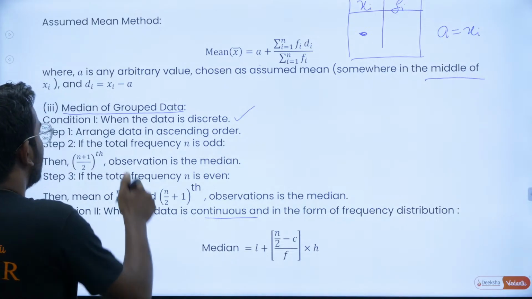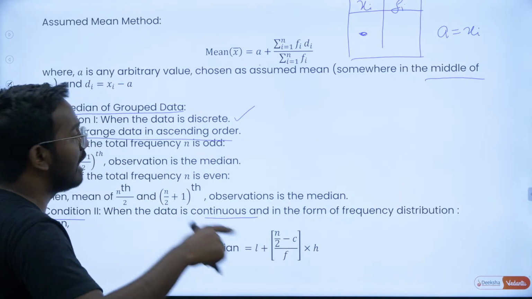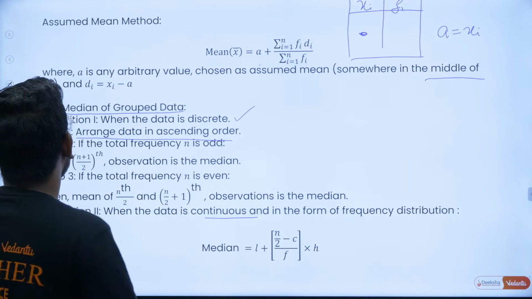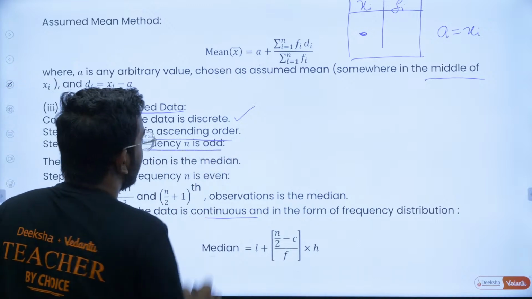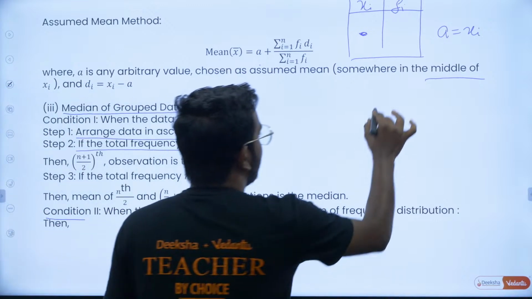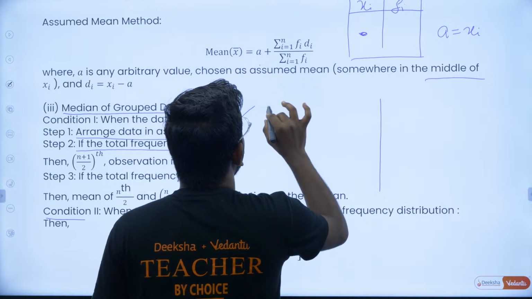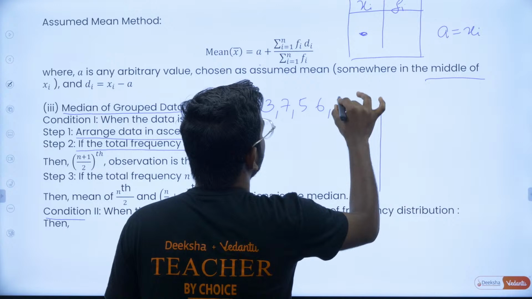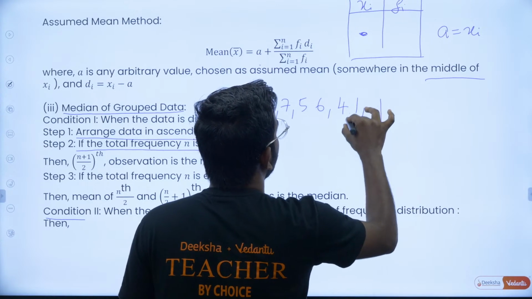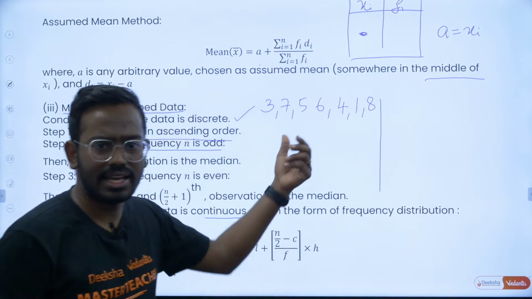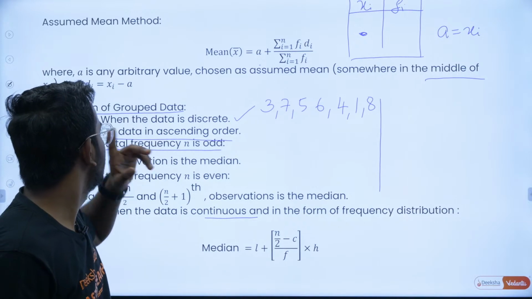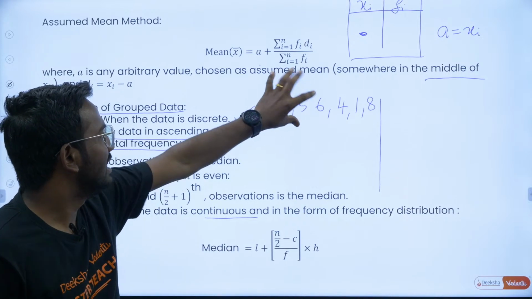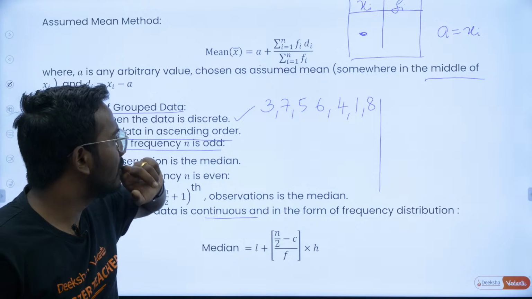If you arrange the data in ascending order, and the total frequency n is odd, I'll take a few examples so you'll understand. For example, if the data is something like this: 3, 7, 5, 6, 4, 1 and 8. This is the raw data.